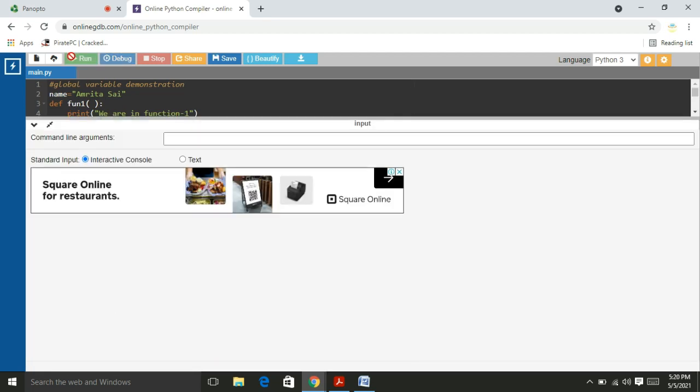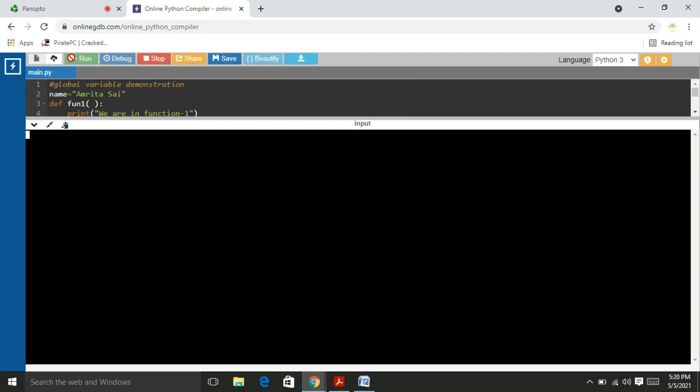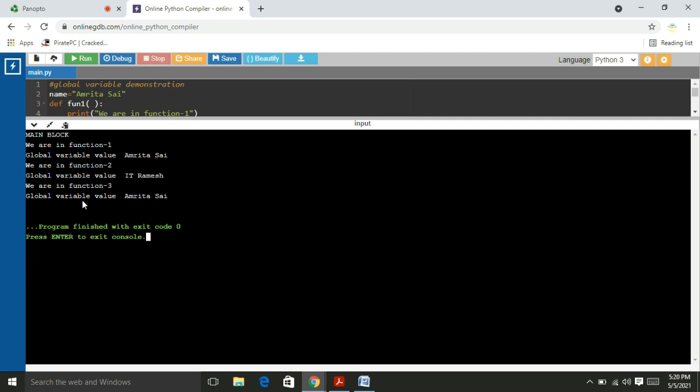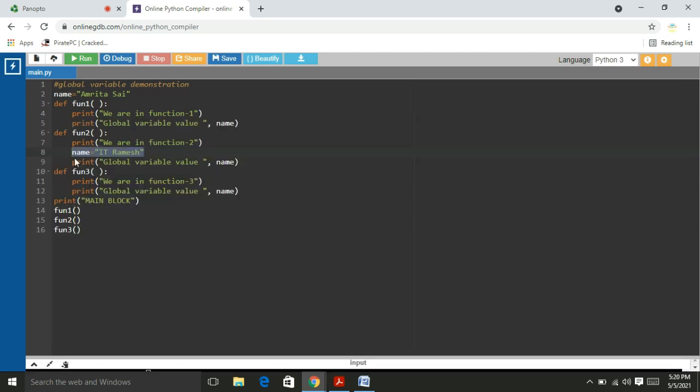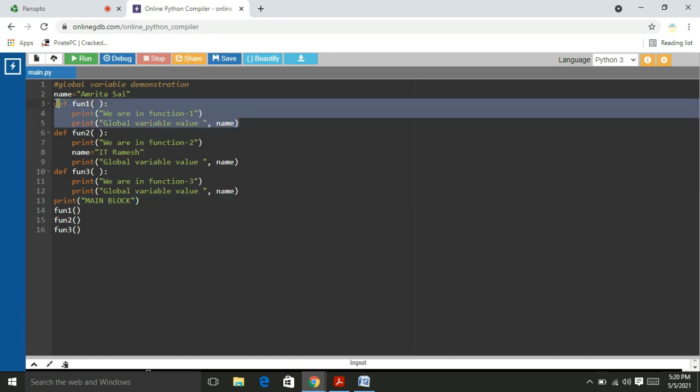Sorry, once again I run it. The server is busy. Right. And in function 3, the global variable is Amarsai. That means the global variable value cannot be affected. But suppose I would like to change the global variable value within the function. Okay, friends? Right. Please observe carefully.